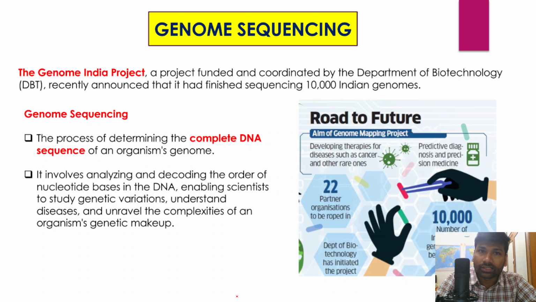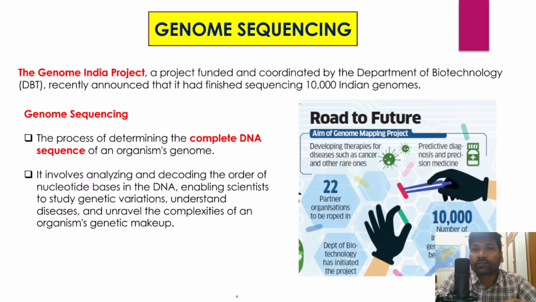We have been discussing important topics for mains examination from the science and technology portion, and today we are going to discuss some important topics, particularly genome sequencing, gene cloning, and also GM crops. These are important topics, and if you look into the previous year questions from science and technology in General Studies Paper 3, you very often observe questions on genetically modified crops or GM crops, right?